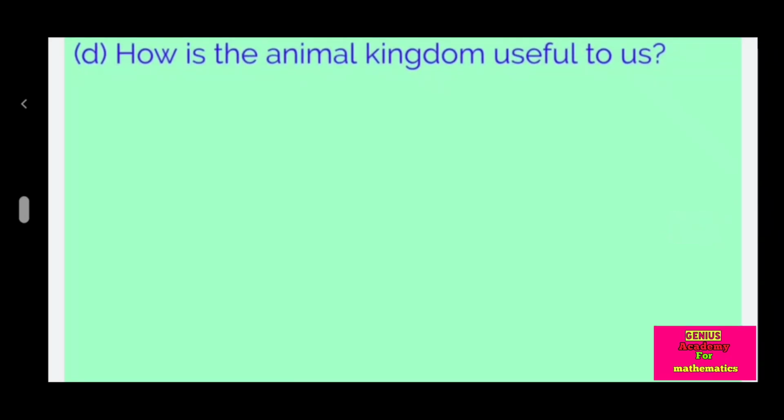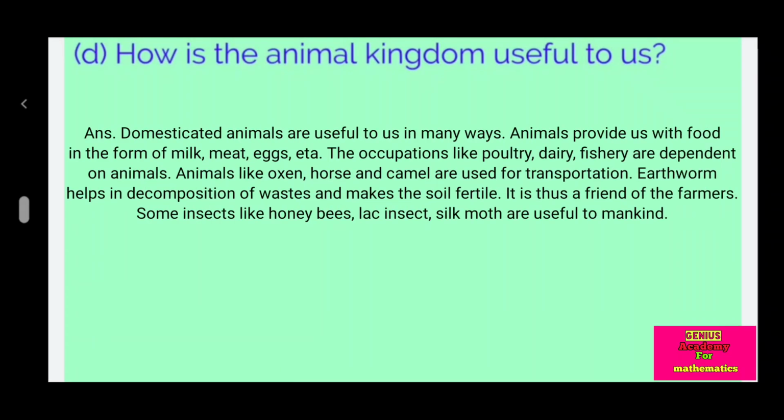D. How is the animal kingdom useful to us? Answer: Domesticated animals are useful to us in many ways. Animals provide us with food in the form of milk, meat, eggs, etc. The occupations like poultry, dairy, fishery depend on animals. Animals like oxen, horse and camel are used for transportation.